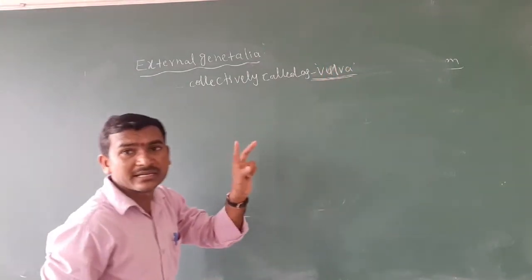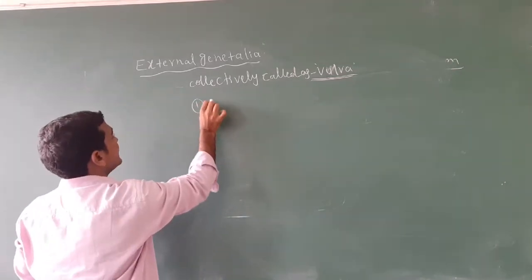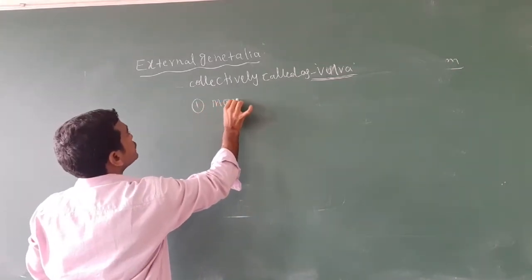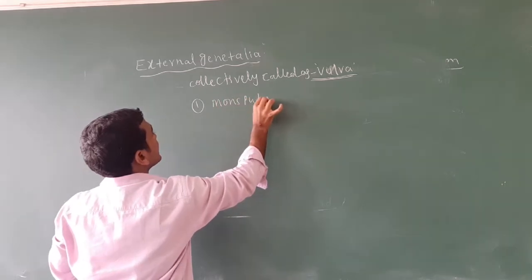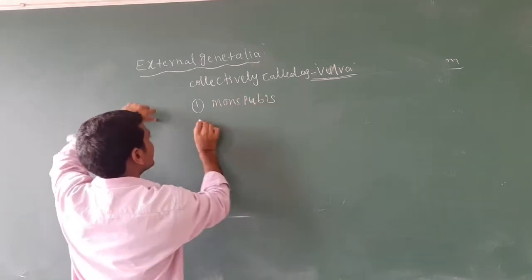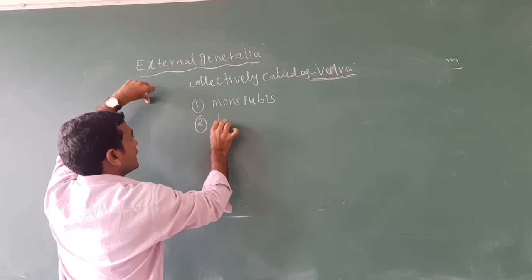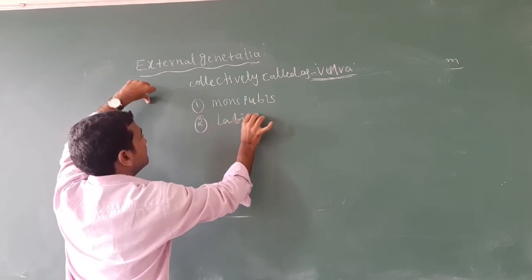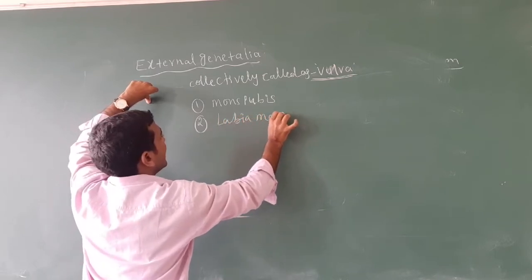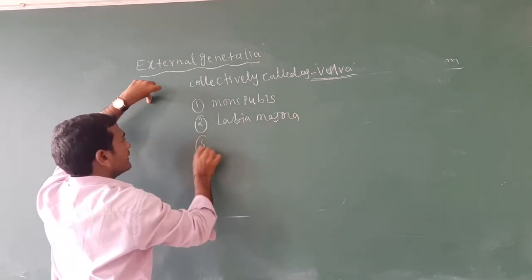What are the parts of the external genitalia? The first is mons pubis. The second is labia majora.